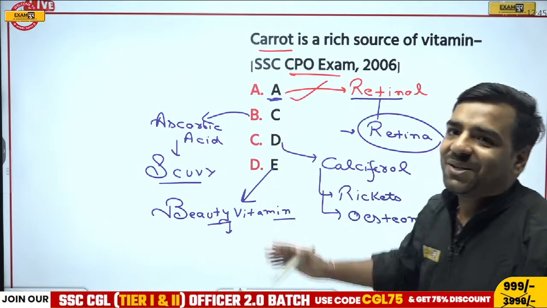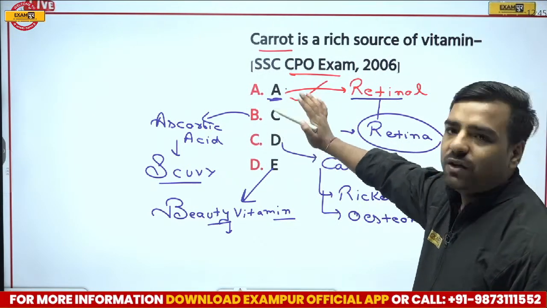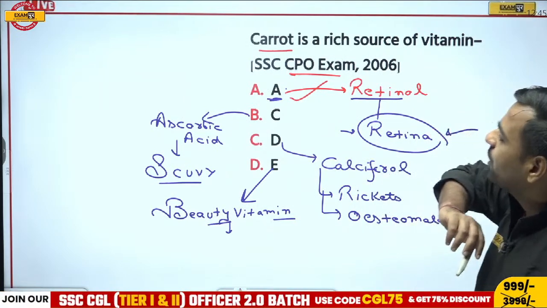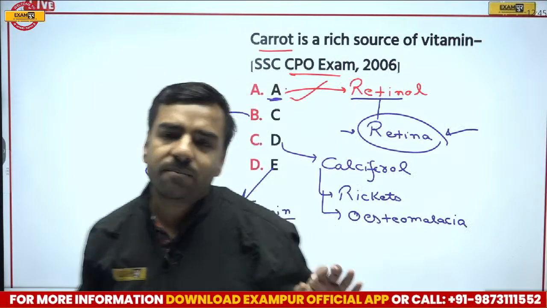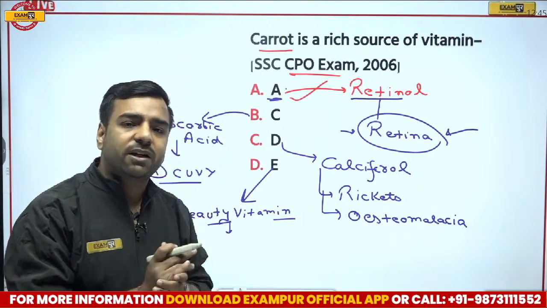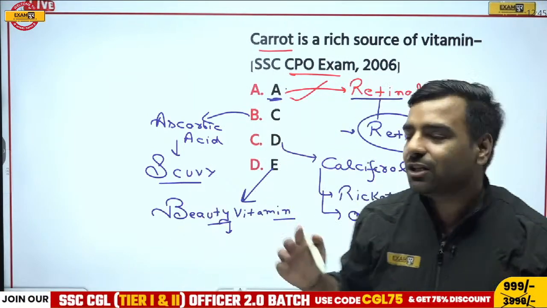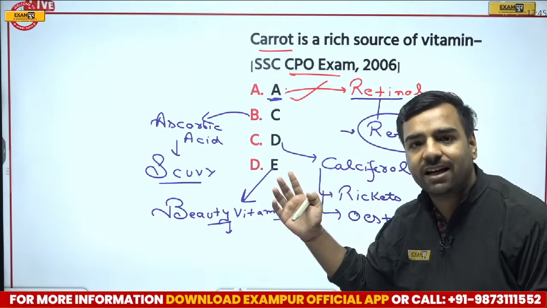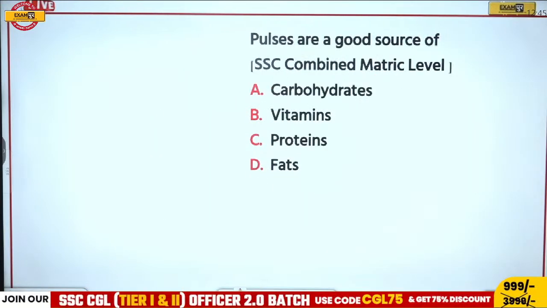Okay, so if I talk about its sources, for vitamin A, you will be eating carrot or green vegetables. For vitamin C, what can you have? You can have citrus fruits. It's very, very important for you all. Products like lemon and orange all contain vitamin C. For vitamin D, you will be having sunlight, or you can have eggs. Next we have, pulses are a good source of what?